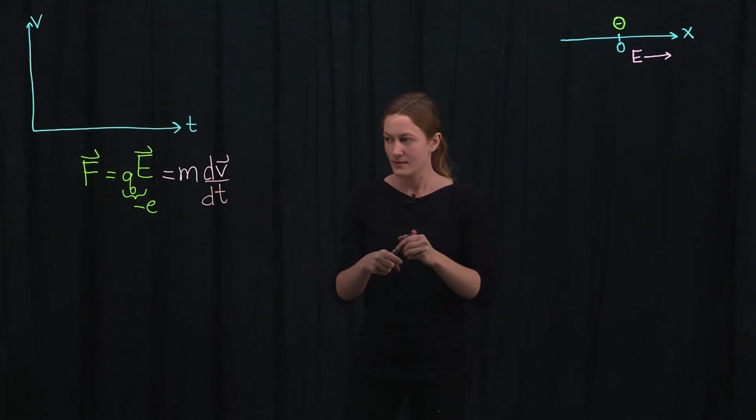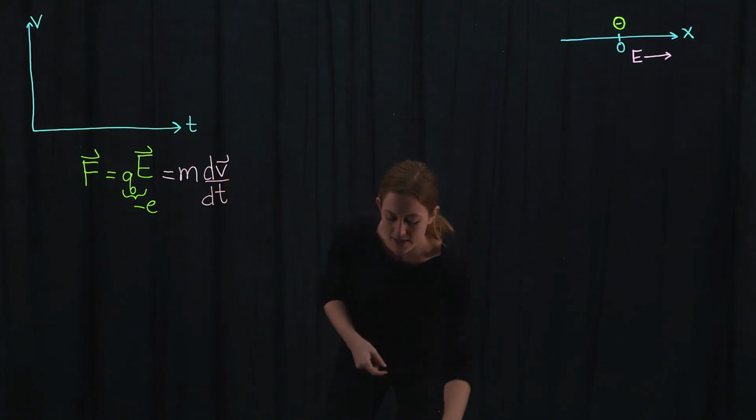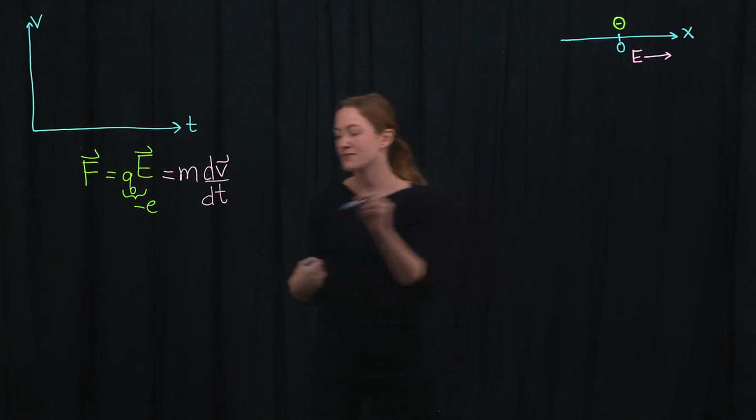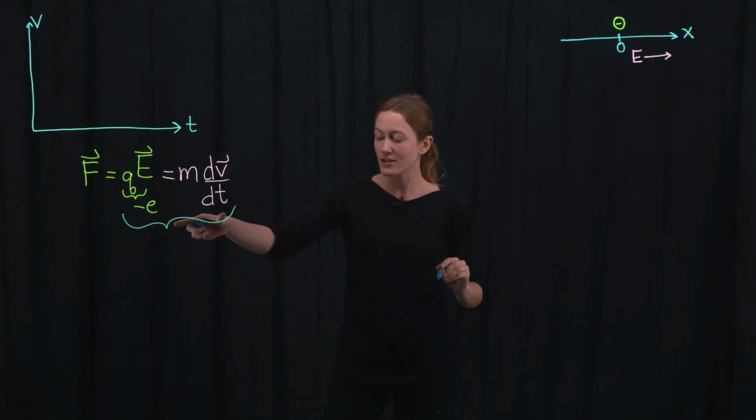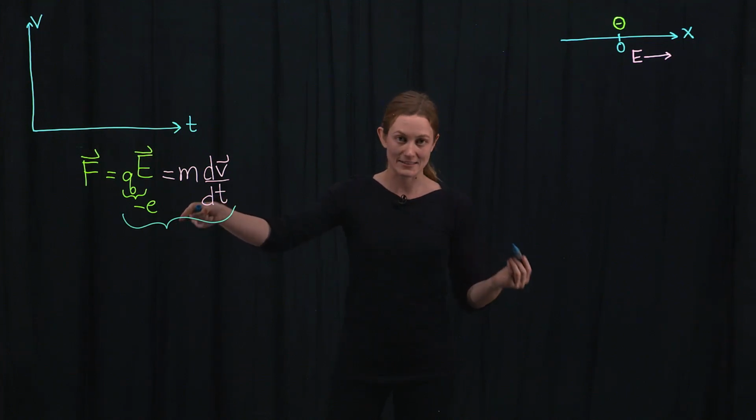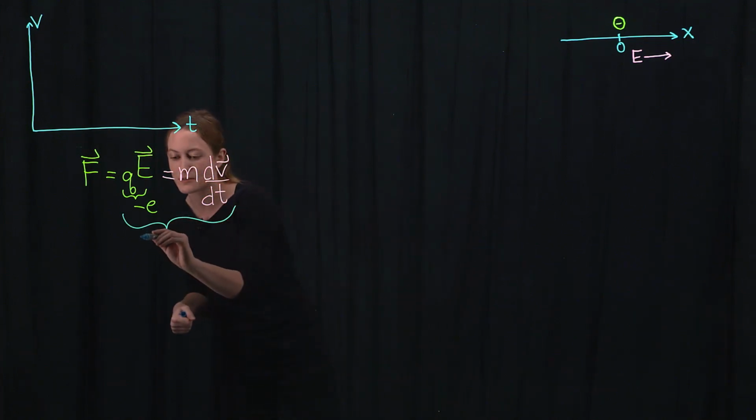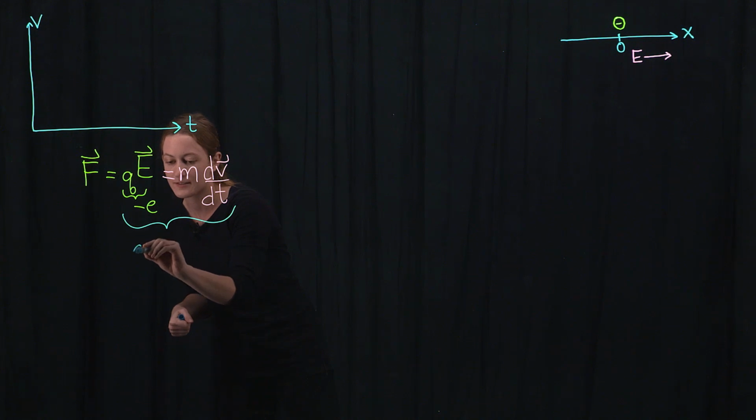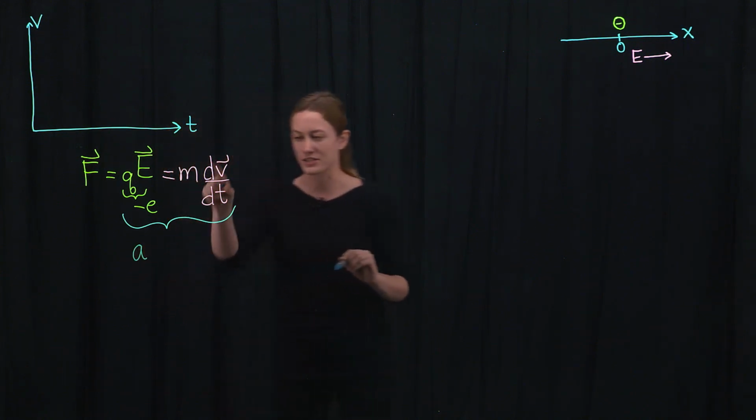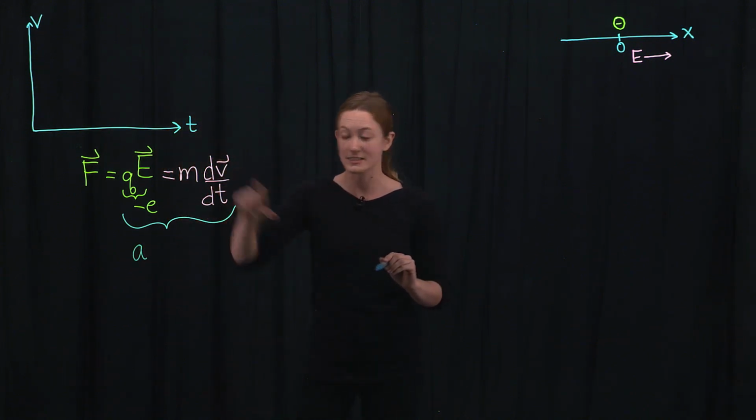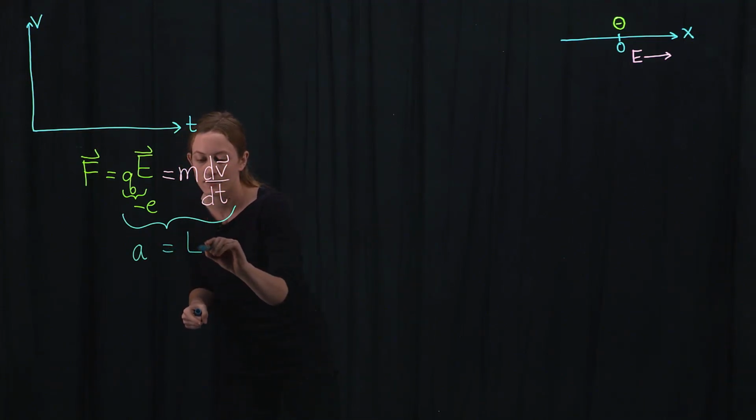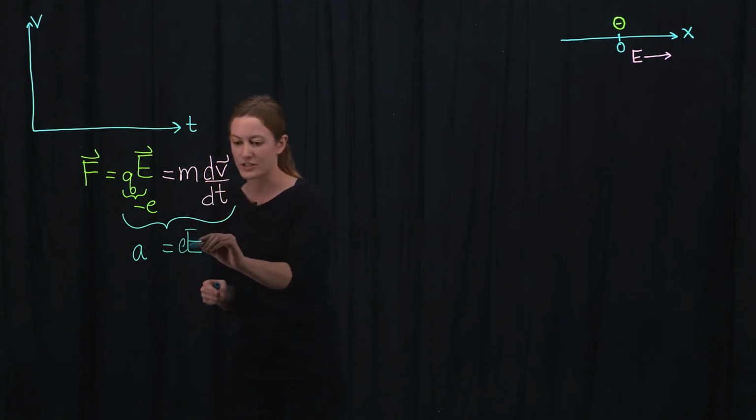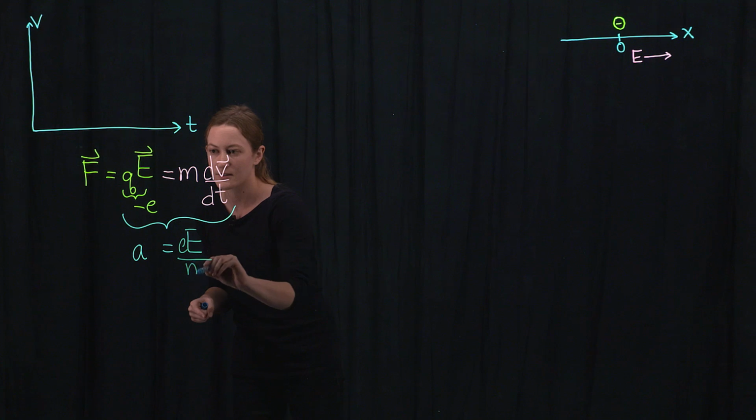And then combining these two equations, we can solve for the magnitude of the acceleration of the electron due to this electric field classically. So we'll get that the acceleration a, which is just the magnitude of dv dt, equals the magnitude of the electric field times the charge, eE over m.